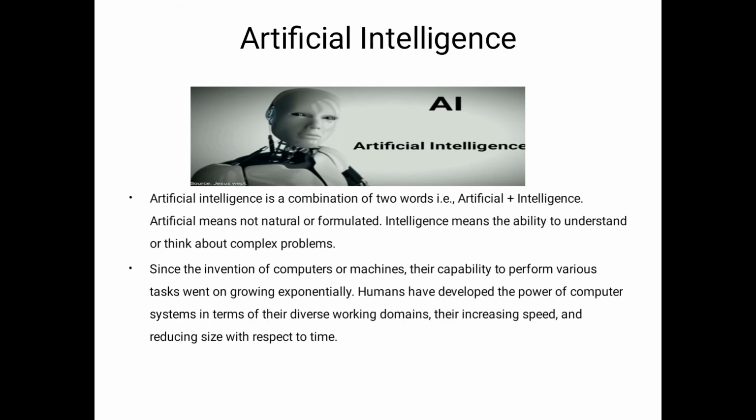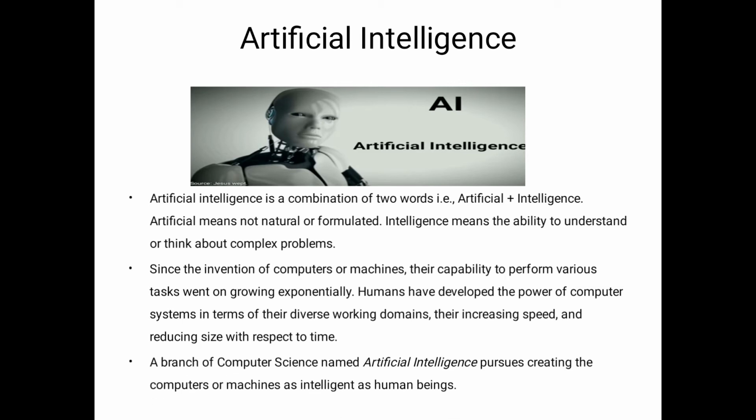Okay. Since the invention of computers or machines, their capability to perform various tasks went on growing exponentially. Humans have developed the power of computer systems in terms of their diverse working domains, their increasing speed and reducing size with respect to time. Why are we implementing this type of artificial intelligence? Because of time reduction. So actually this is one of the definitions of artificial intelligence.